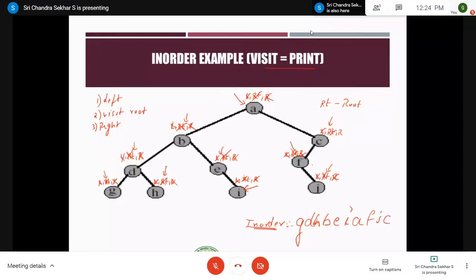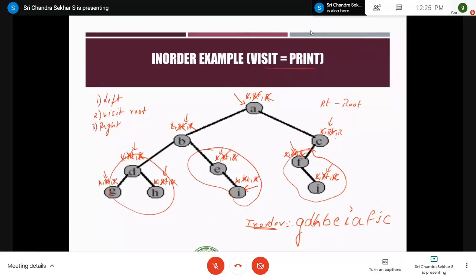This is the root of the subtree, don't get confused, right? So B, when you come to this B, this becomes the root for this subtree and this subtree. So that's why I'm saying it as root, right? Similarly, if you come to this particular C, C is the root of this subtree, right?